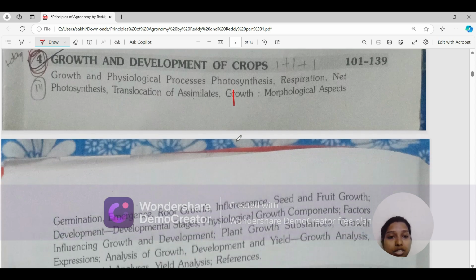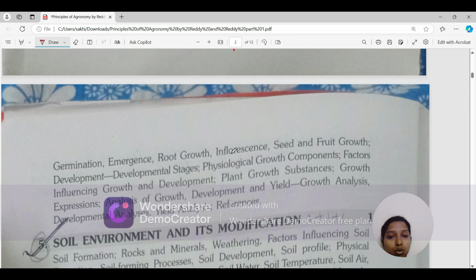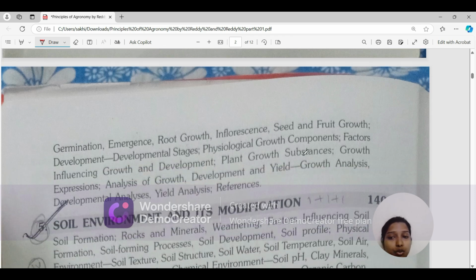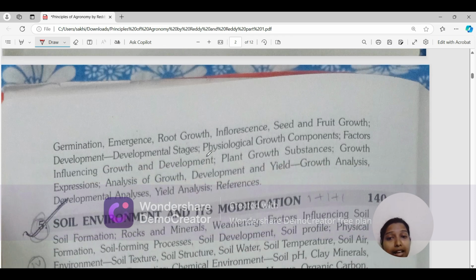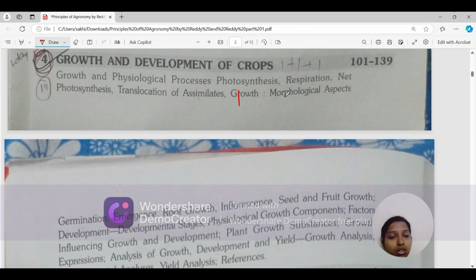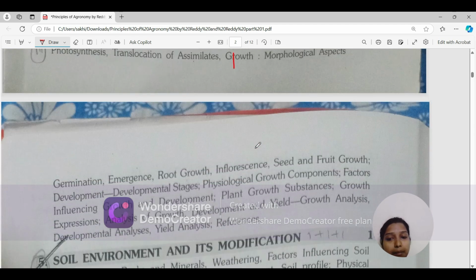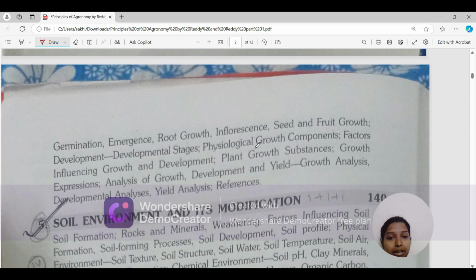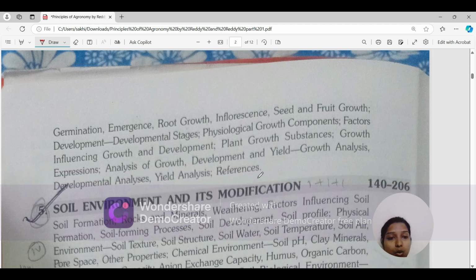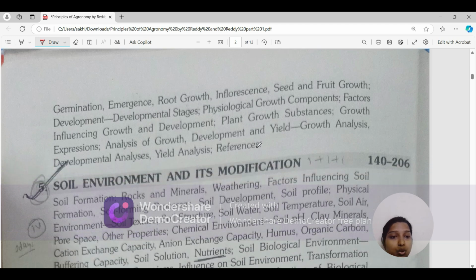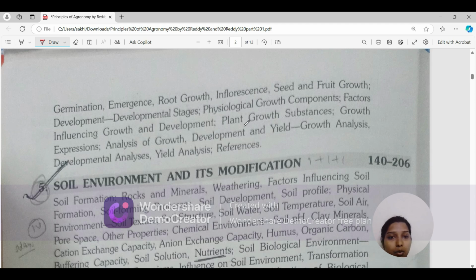Then there are the growth morphological aspects: germination, emergence, root growth, inflorescence, seed and fruit growth, and developmental stages. In this chapter, we'll be studying what growth is, how we measure growth, and the different developmental stages. Then physiological growth components, factors influencing growth and development, plant growth substances, growth expression, analysis of growth, development and yield: growth analysis, developmental analysis, and yield analysis. There are different factors which are used to check the growth. We'll be studying this in this chapter only.